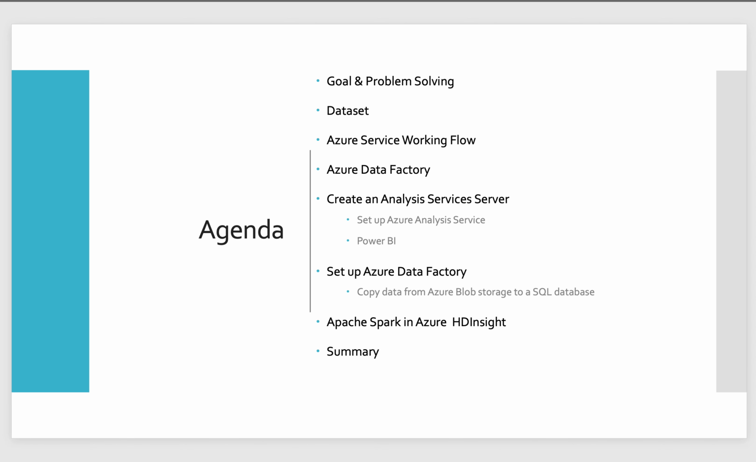So here is our agenda. First, we're gonna talk about our group goal and problem solving, and then we're gonna talk about our data set. And the other service working flow includes Azure Data Factory, and we're gonna create an Analysis Services server, including setting up Azure Analysis Services and connecting with Power BI. And then we're gonna set up Azure Data Factory, which includes copying data from Azure Blob Storage to SQL server, and Apache Spark in Azure HD Insight. And finally, we're gonna do a summary for our final presentation.